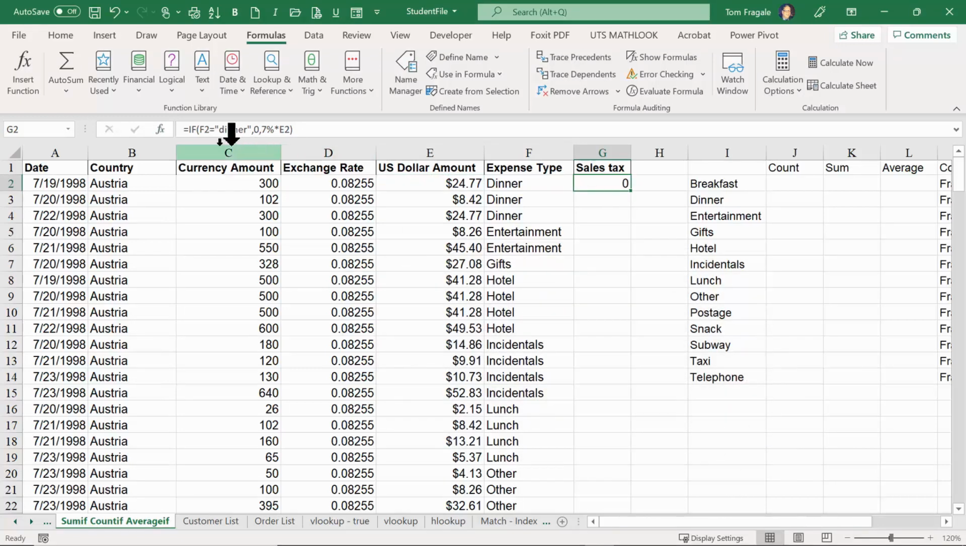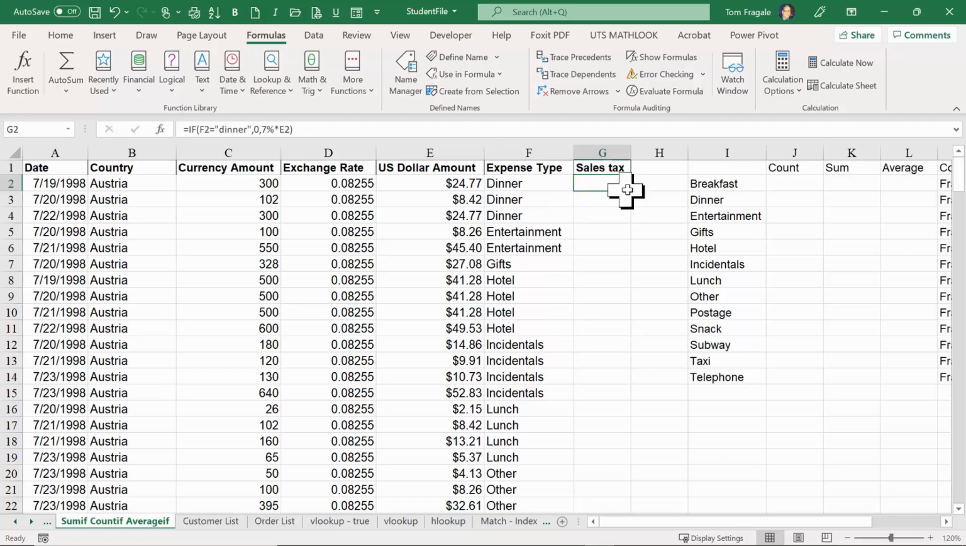Now you can see the IF formula over here. You can always type it in once you learn it, or we found it under the logical category of your functions. Now you can see how the formula is broken down. We have the logical part, the true part, and the false part. The different parts of the formula are separated by commas. So this one does say dinner, and that's why it says 0 there.